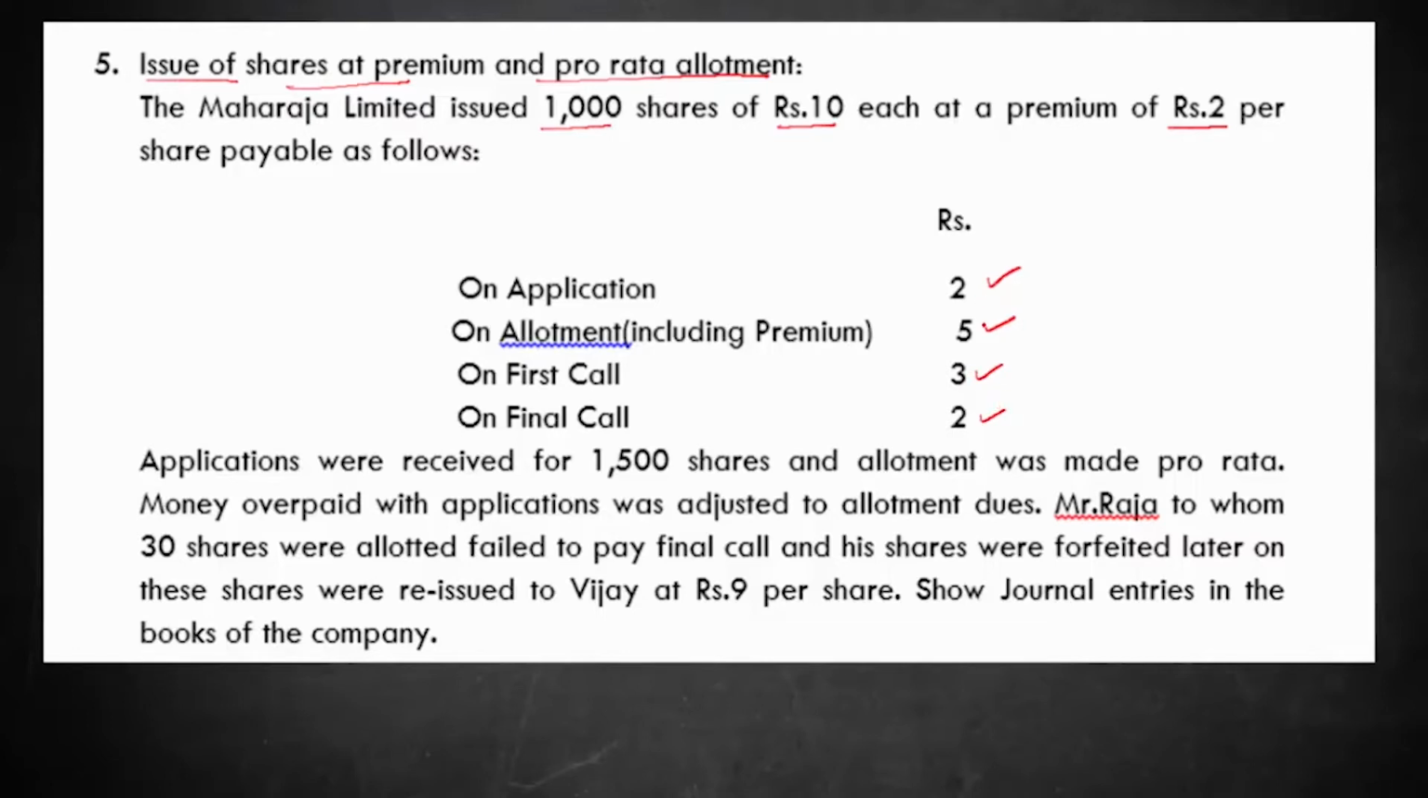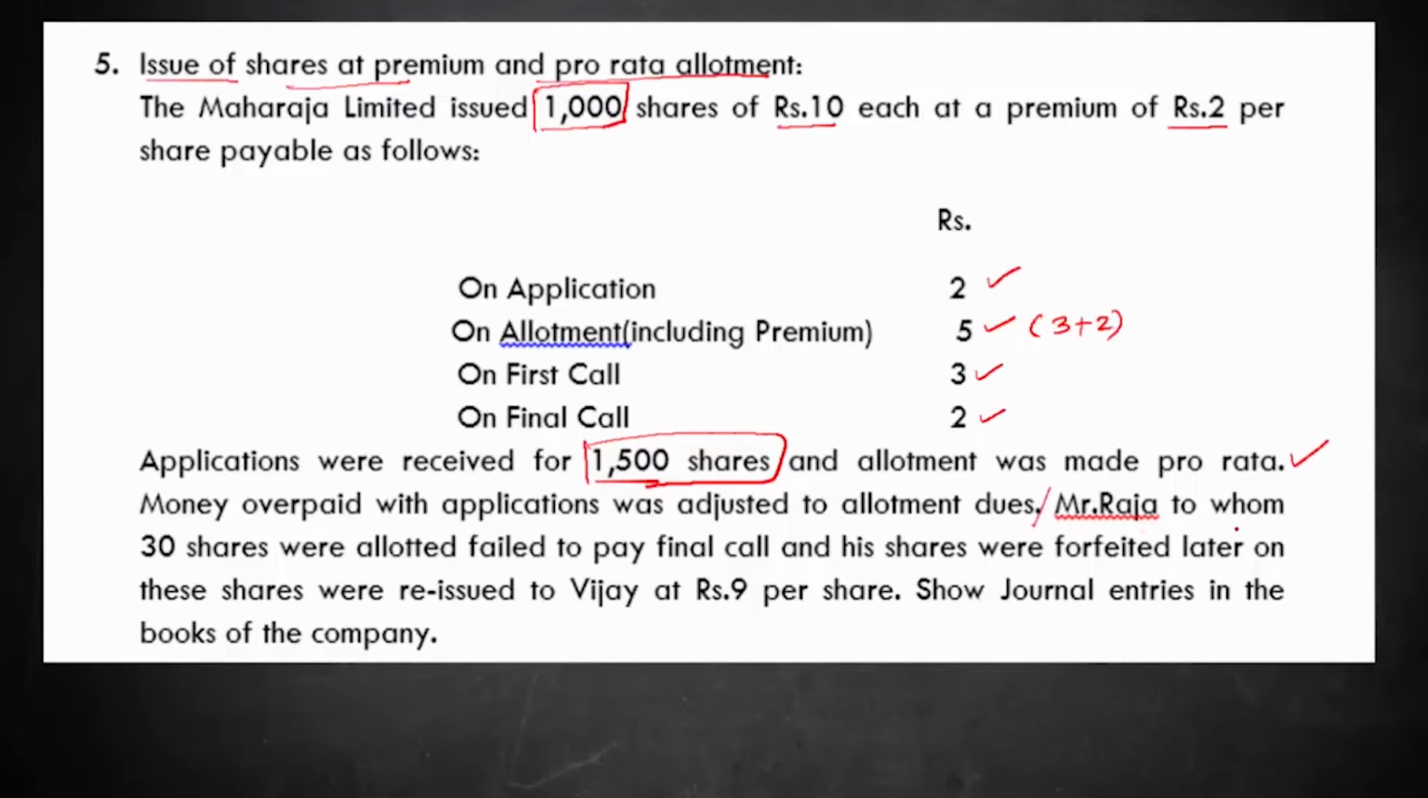So what is the premium amount? Here the premium amount is 2, so the allotment amount is 3 plus premium of 2. Applications were received for 1500 shares. What was issued is only 1000 and the application has been received for 1500, and allotment was made on a pro rata basis. The money overpaid with applications was adjusted to allotment dues.